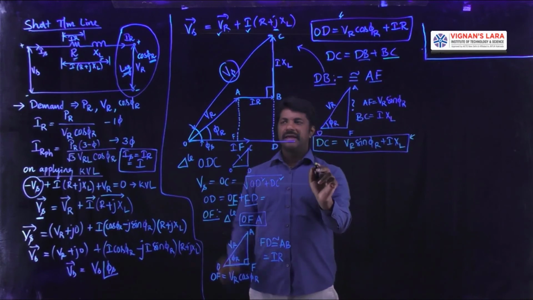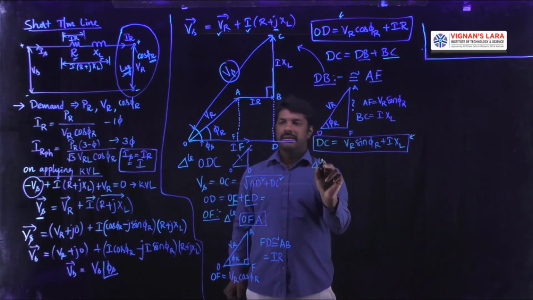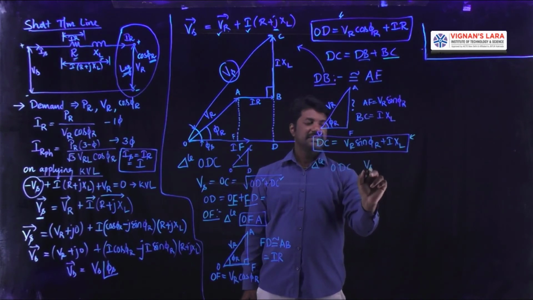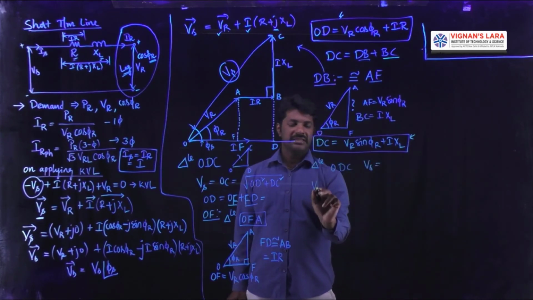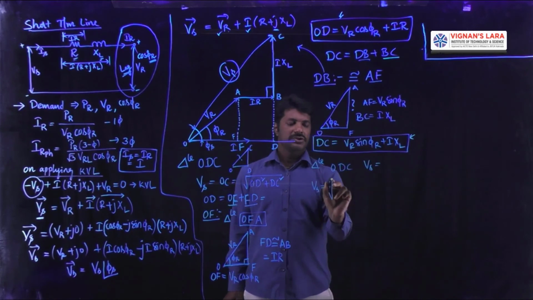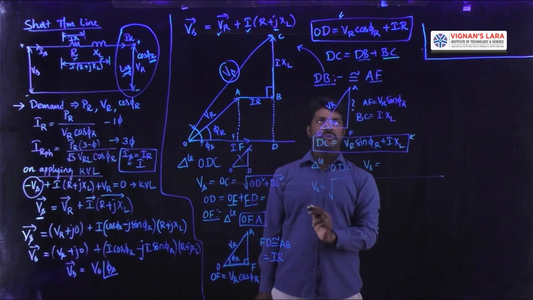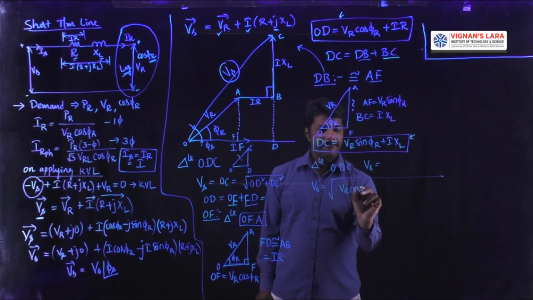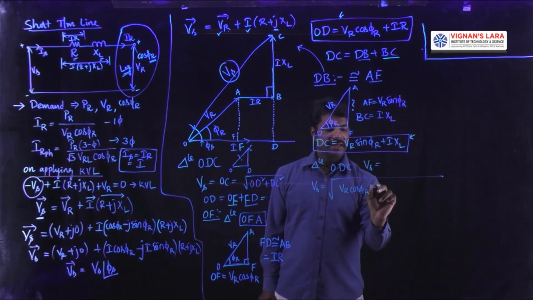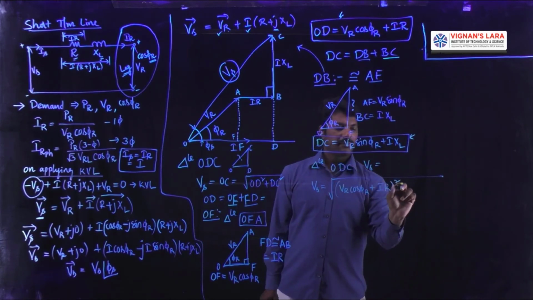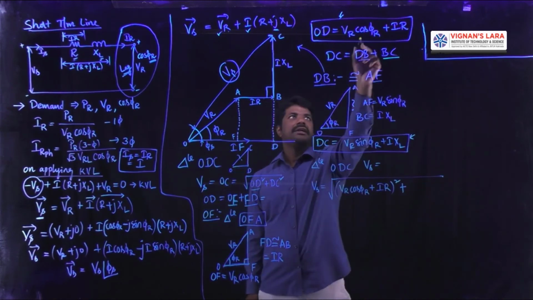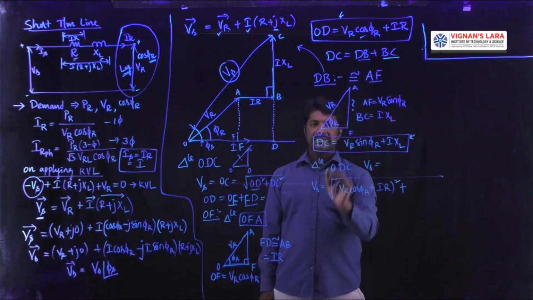From the right angle triangle ODC, as per our discussion, VS is equal to the square root of (VR cos phi r plus I into R) whole square, which is OD square, and next DC square.